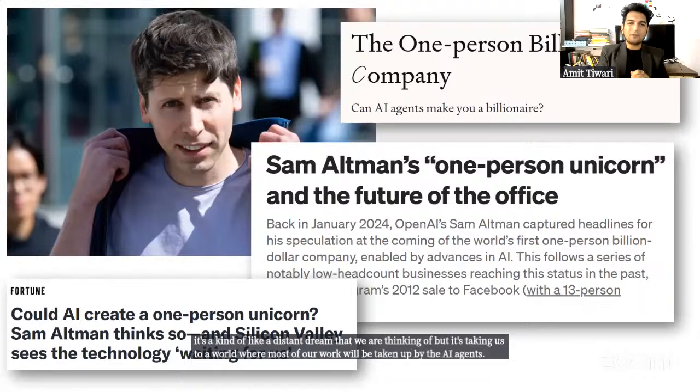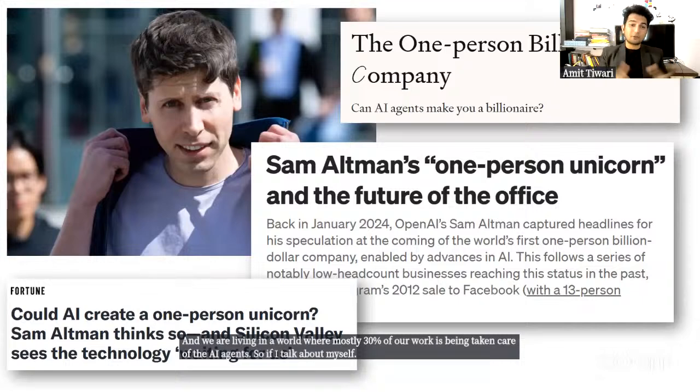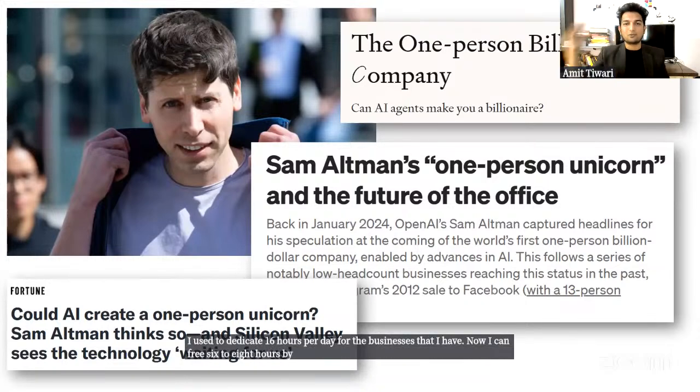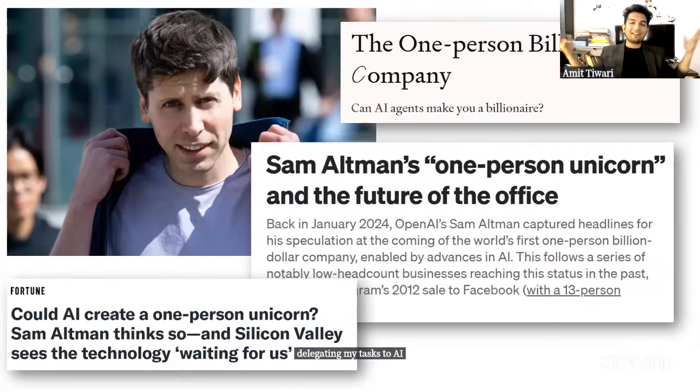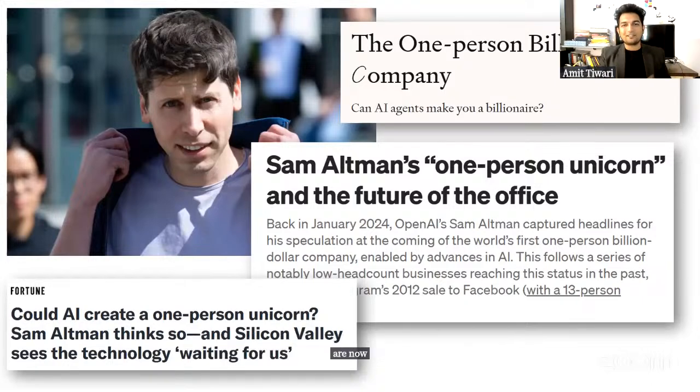We are living in a world where about 30% of our work is being taken care of by AI agents. If I talk about myself, I used to dedicate 16 hours per day to the businesses that I have. Now I can free 6 to 8 hours by delegating my tasks to AI. I don't remember the last time I wrote an email. All the emails are now written by ChatGPT or some AI tool that I use, and it saves a lot of time for me.